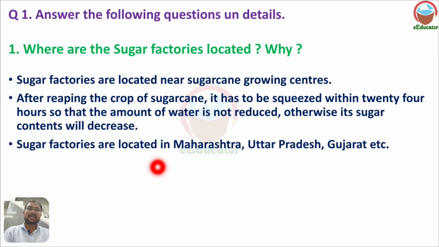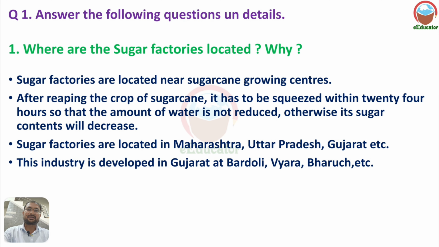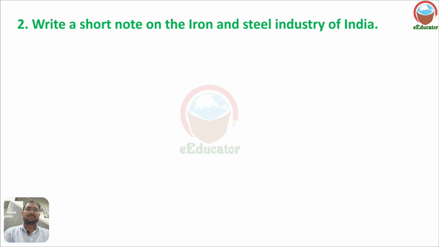Sugar factories are located in Maharashtra, Uttar Pradesh, Gujarat, etc., where we find sugar factories. This industry is also developed in Gujarat, like Bardoli, Vyara, Bharuch. These are the places where we find them. There are also places like Junagadh and Talala.